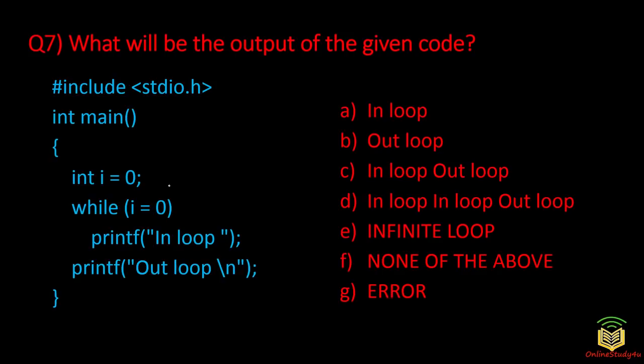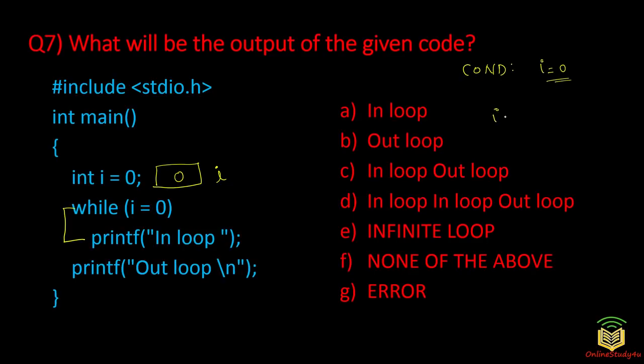So now what will be happening here? First, a variable will be created whose name is i and the value 0 will be stored, and then we have a while loop here, and only this statement, printf in loop, is inside this while loop. Now the condition that we have here is i = 0.